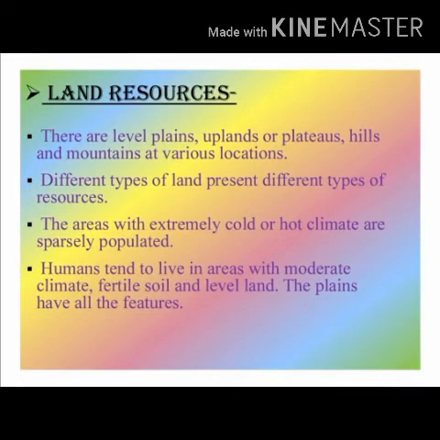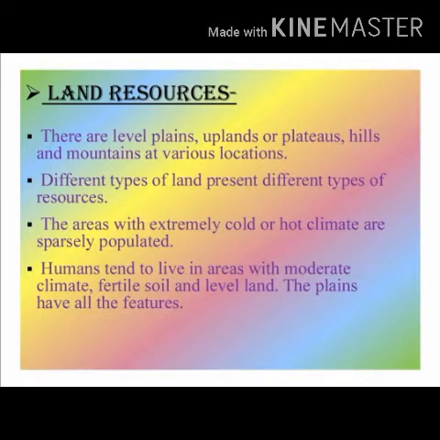Land resources. All human beings live on land and they use it for agriculture and various other purposes. If we talk about the percentage of the earth which is land, it's only about 30% of the total area of the earth's surface. And one third of the earth's total land area is not suitable for living, or you can say that it is uninhabitable. The land surface is also not the same everywhere.